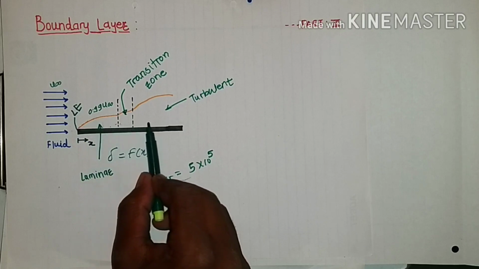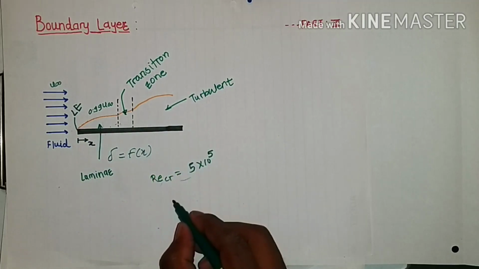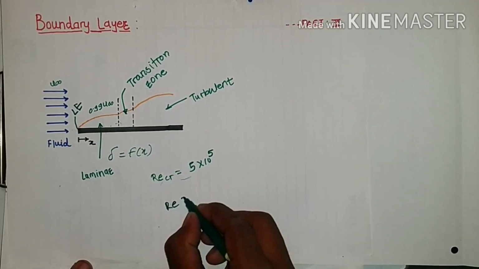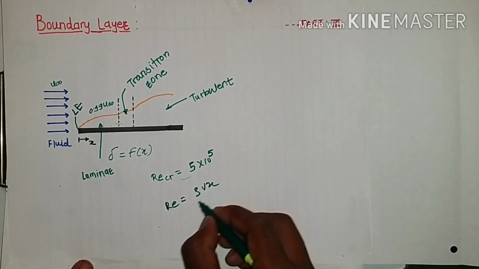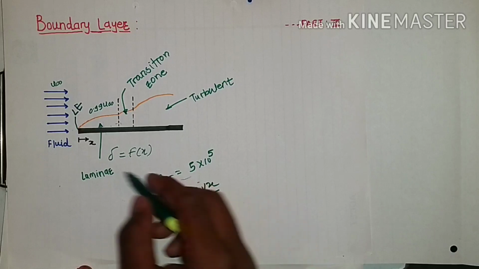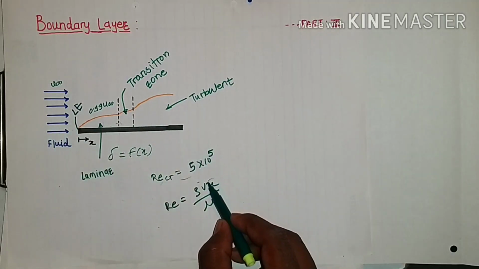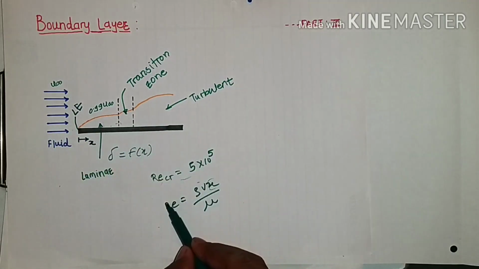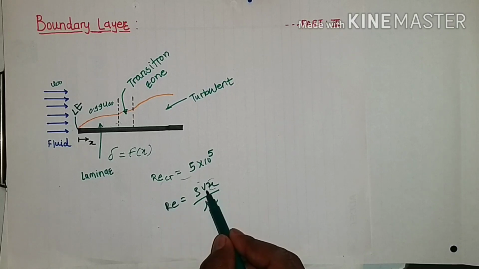Reynolds number changes along x because Re is equal to rho u x upon mu. These three parameters remain the same, only x changes. As x increases, the Reynolds number also increases.